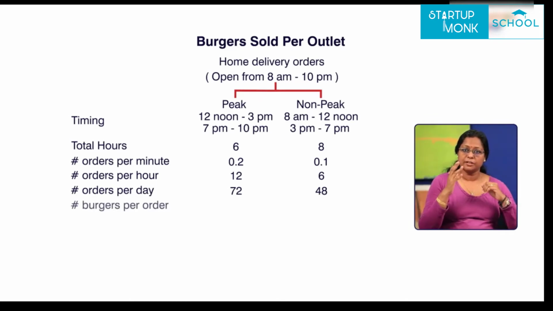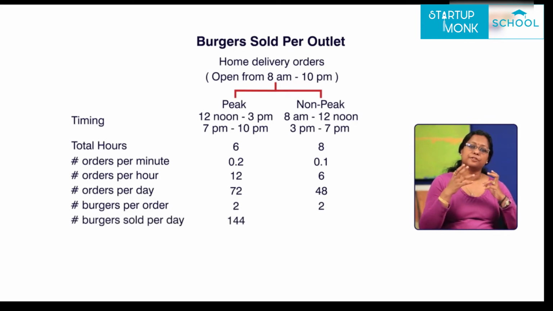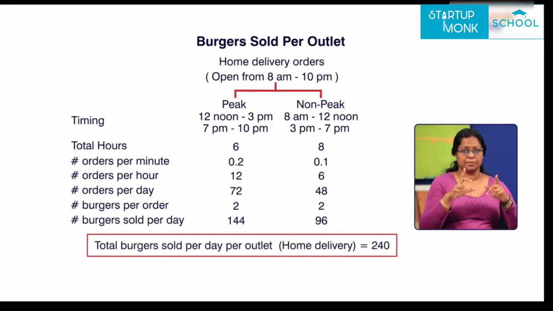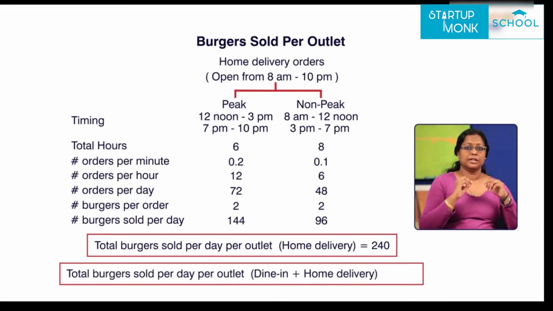Again, assuming 2 burgers per order, we arrive at the sales of 144 burgers during peak and 96 burgers during the non-peak hours, which comes to a total of 240 burgers sold through the home delivery method per day. Now, if you total the outlet orders along with the home delivery orders, you would arrive at 1200 burgers that an outlet would handle per day.